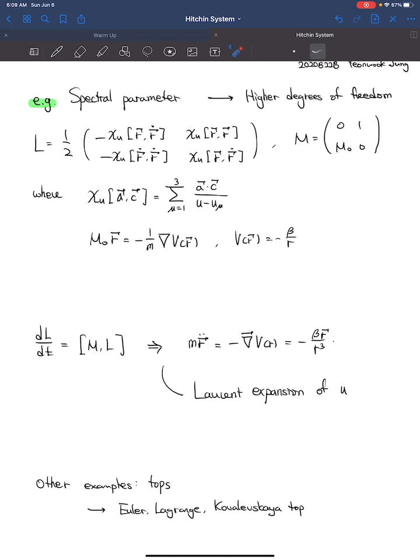Together with these tools, many integrable classical systems have been studied. One of them is tops, which spin with respect to a fixed axis. While most of them are not integrable, there are three famous cases that are integrable, which are the Euler top, Lagrange top, and Kovalevskaya top.